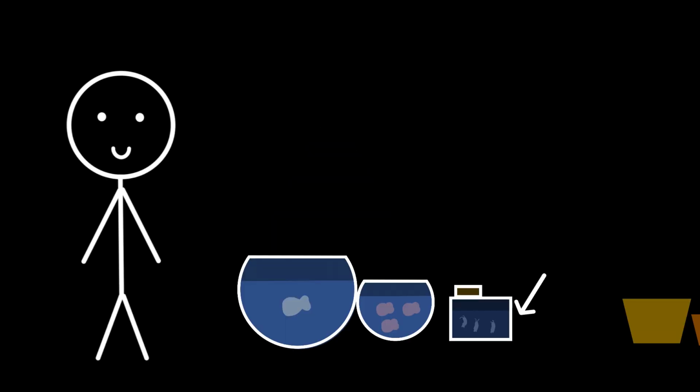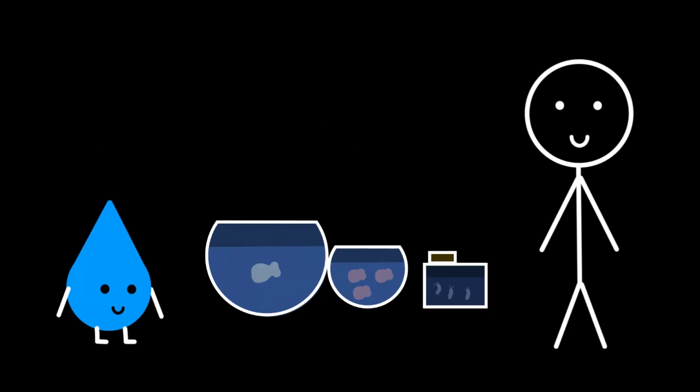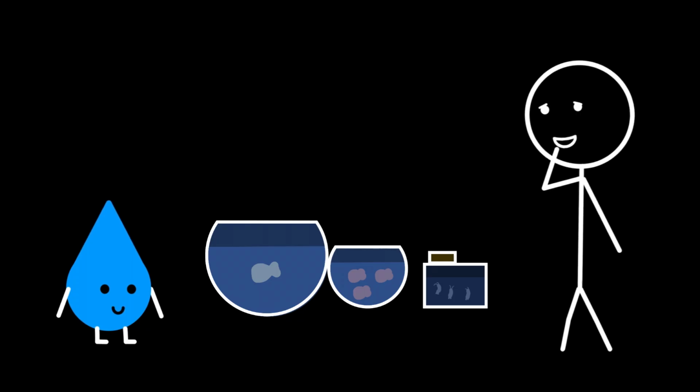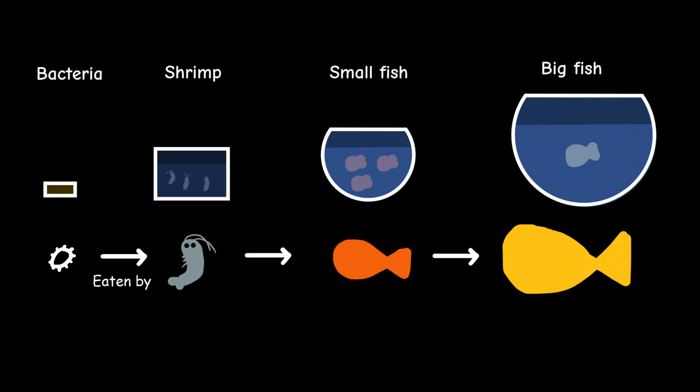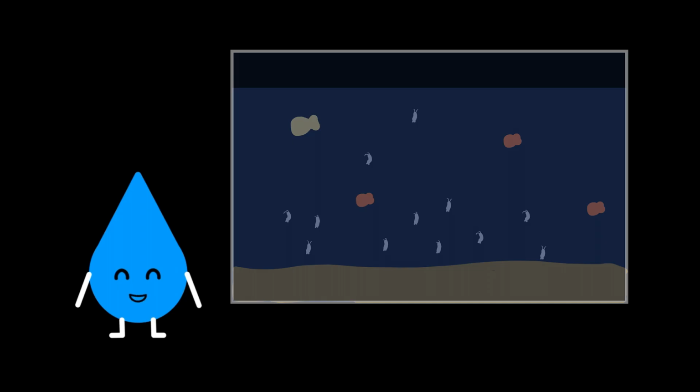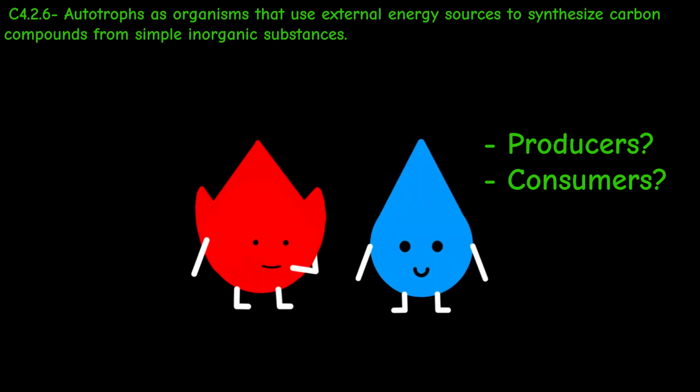Get the bacteria, shrimp, small fish and big fish. Why did you tell me to get these? With these, we can construct a food chain. Shrimp eat the bacteria, small fish eat the shrimp, and the big fish eat the small fish. We have both consumers and producers here. What are consumers and producers?